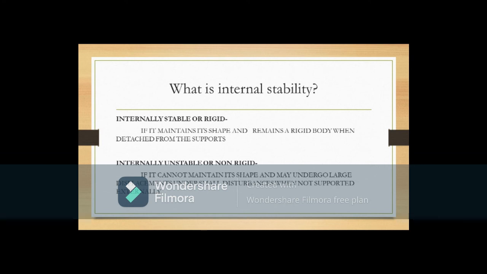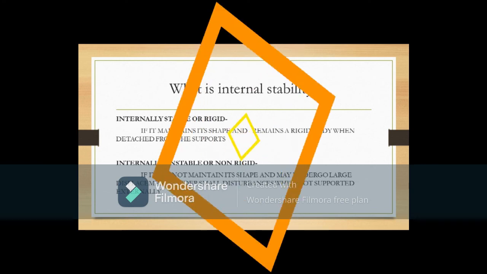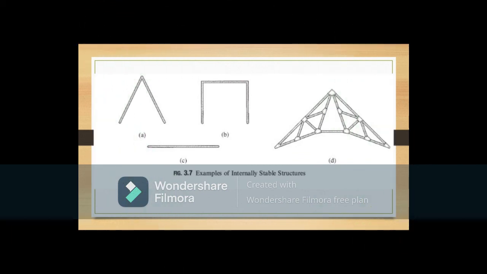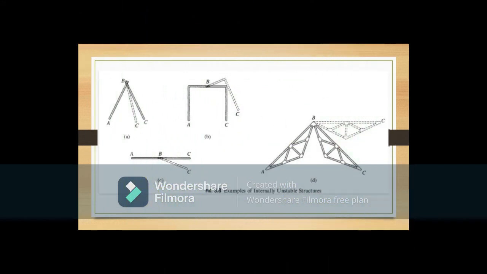Sa kabilang banda, ang structure ay masasabing internally unstable o hindi rigid if it cannot maintain its shape and may undergo large displacements under small disturbances when not supported externally. Sa figure na ito, makikita ang mga forms ng rigid body at lahat ito ay kayang i-maintain ang shape under its loads. Ang figure na ito naman ay ang mga examples ng internally unstable structures. Makikita na ang mga structures na ito ay composed of two rigid parts, ang AB at BC na connected by hinge joint B, which cannot prevent the rotation of one part with respect to the other.